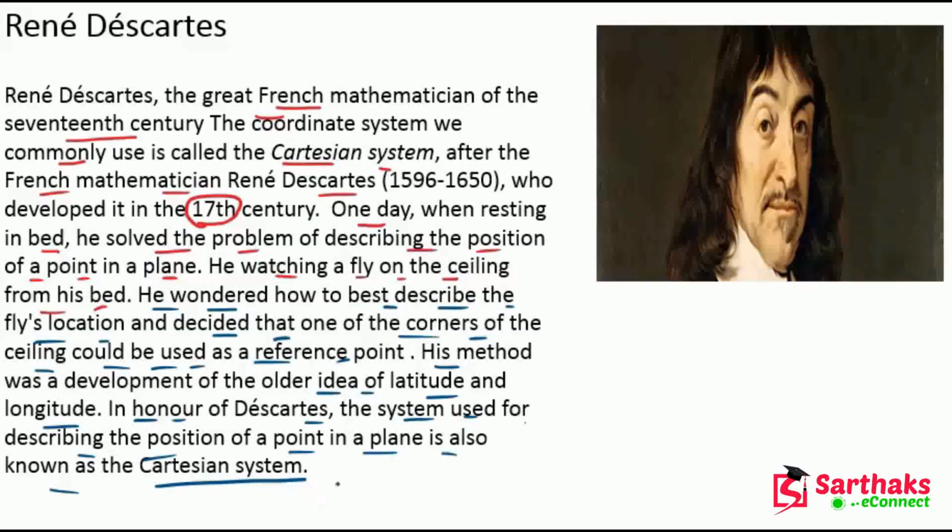So now, my dear friends, let's come to the topic. There are some terms related to coordinate geometry. In the Cartesian plane, there are two axes.